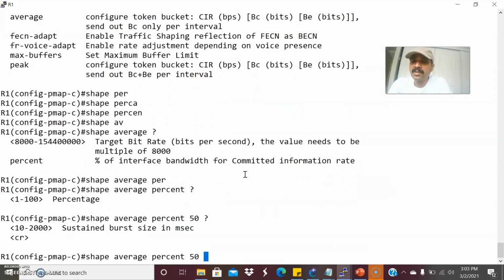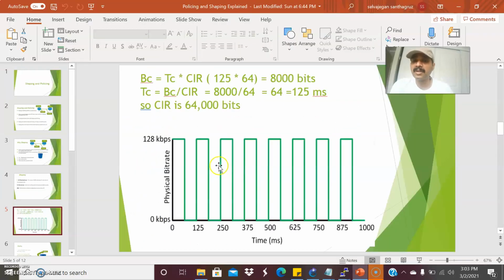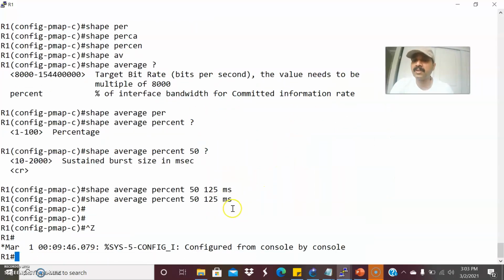So then let us give the sustained burst rate. So we'll give the millisecond, 125 millisecond. So you have to specify ms, that is a millisecond of time interval. So the default time interval is 125 milliseconds. So that's the reason I given it over here.